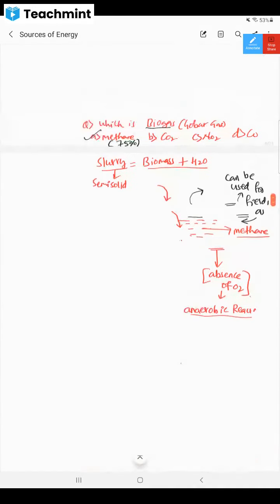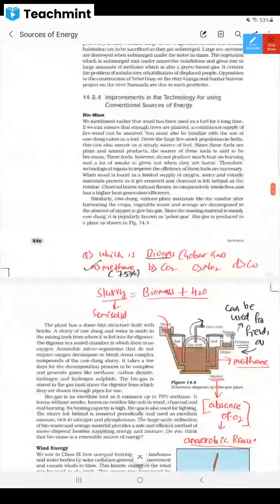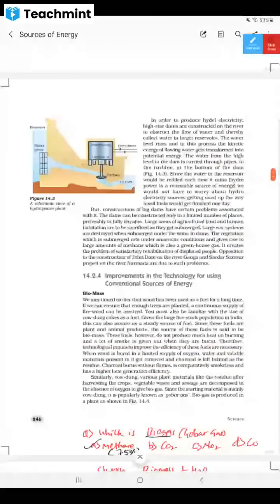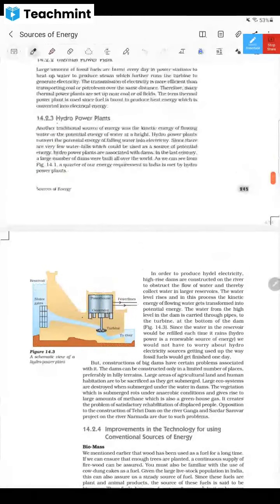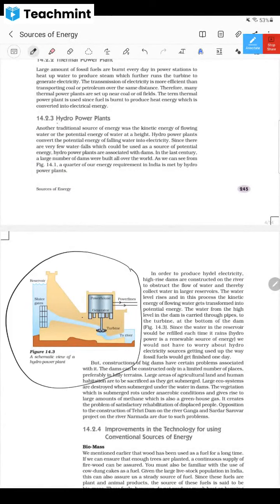So it is getting loaded. Here is biogas plant, and here we have hydropower plant. Look at this, dear children. Whatever advantages and disadvantages are there, I have explained, and you should be able to draw this diagram and explain. If the question is like with neat labeled diagram, write down this question with the neat labeled diagram.